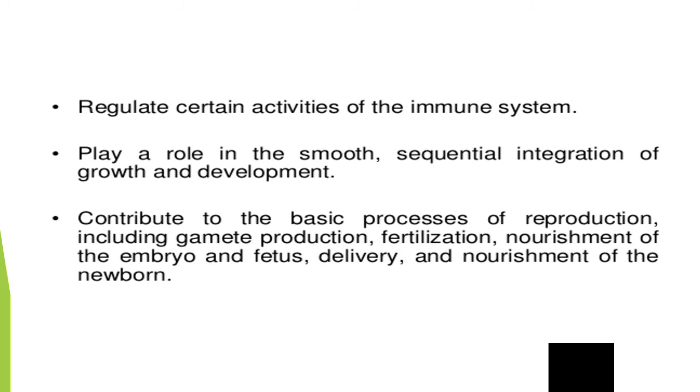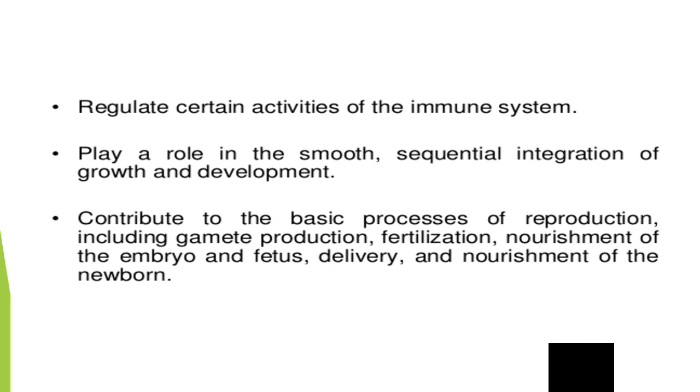Next is contribution to the basic processes of reproduction. So students, male and female gametes are produced in reproduction. In the reproduction chapter, I have already told you about this. So gamete production, fertilization, then nourishment of the embryo and fetus, then delivery, nourishment of the newborn. All these things are controlled by hormones.